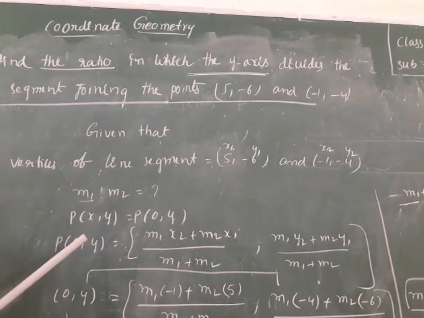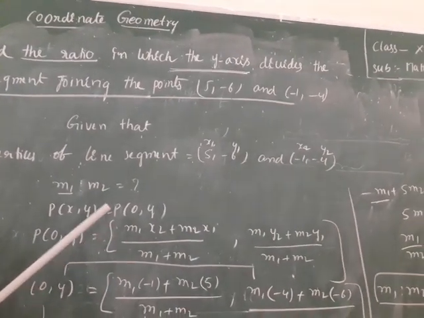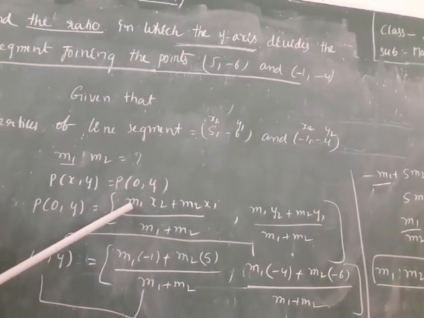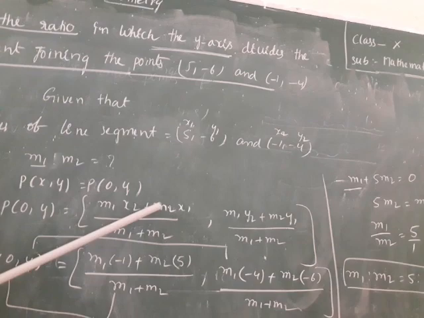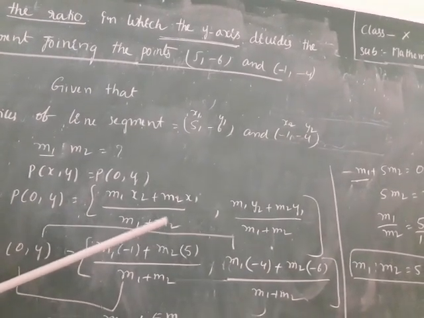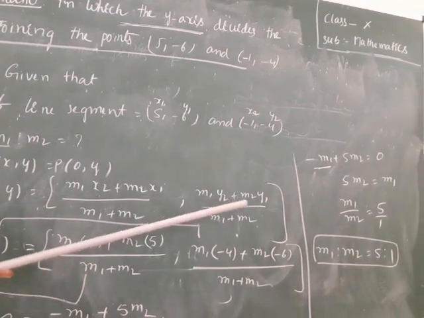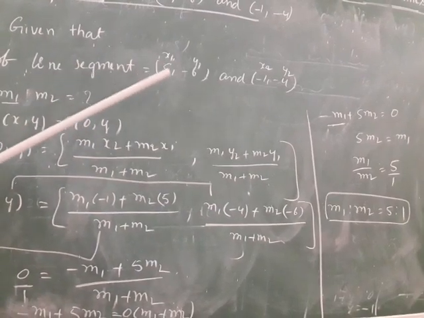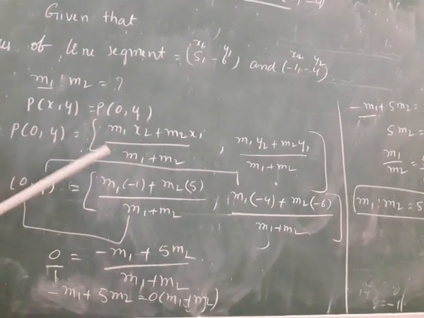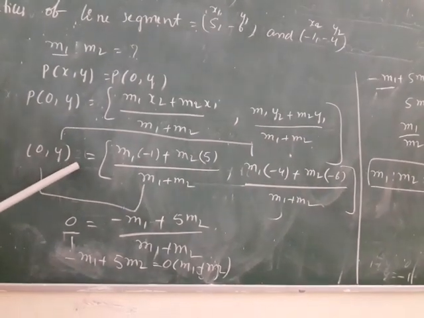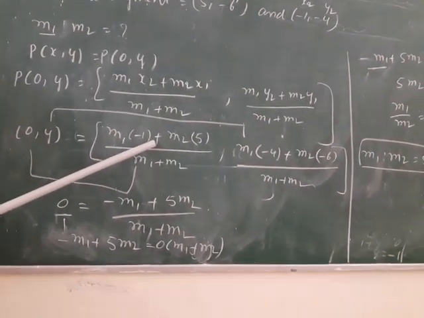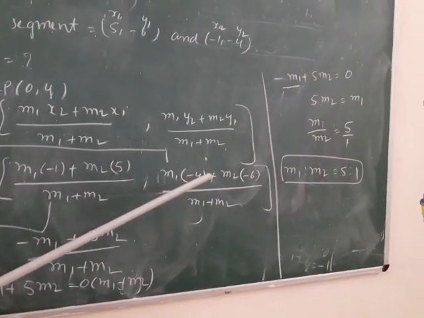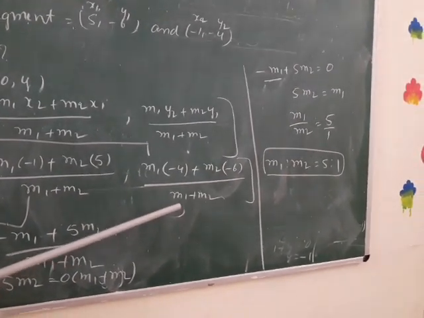Using section formula, P(0, y) is the point that divides the line segment internally. So the formula is (m1 x2 plus m2 x1) by (m1 plus m2), comma (m1 y2 plus m2 y1) by (m1 plus m2). We substitute the values of these vertices in the formula. So 0 comma y equals (m1 times minus 1 plus m2 times 5) by (m1 plus m2), comma (m1 times minus 4 plus m2 times minus 6) by (m1 plus m2).